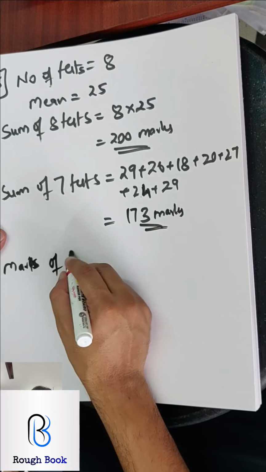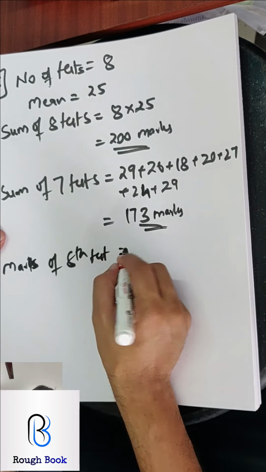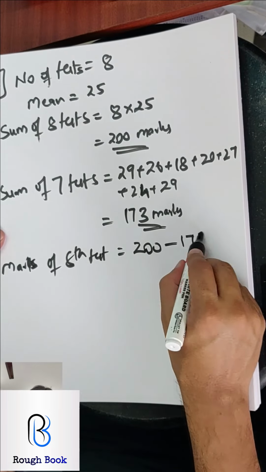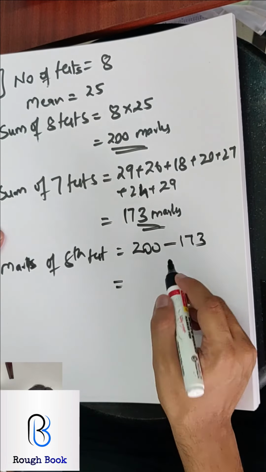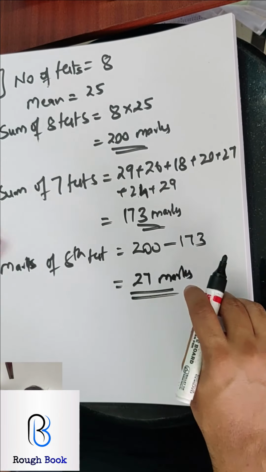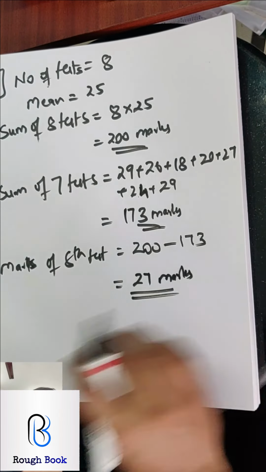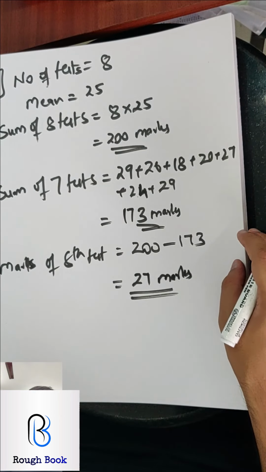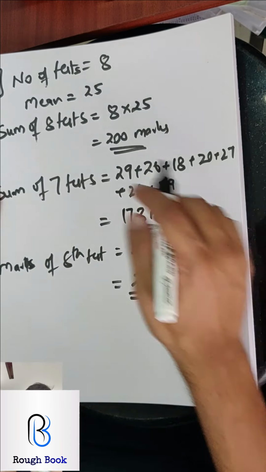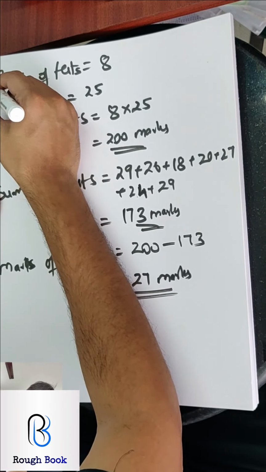So marks of 8th test. So sum of 8 tests minus sum of 7 tests. So I will get the difference straight away as 27 marks, which is what he has scored in the 8th test. Isn't it a good question? Yeah, slightly different. Correct? How many of you all got the correct answer? Super guys. I think this is sum number 16. By mistake I wrote 15. I am so sorry. But I hope you managed to get it.